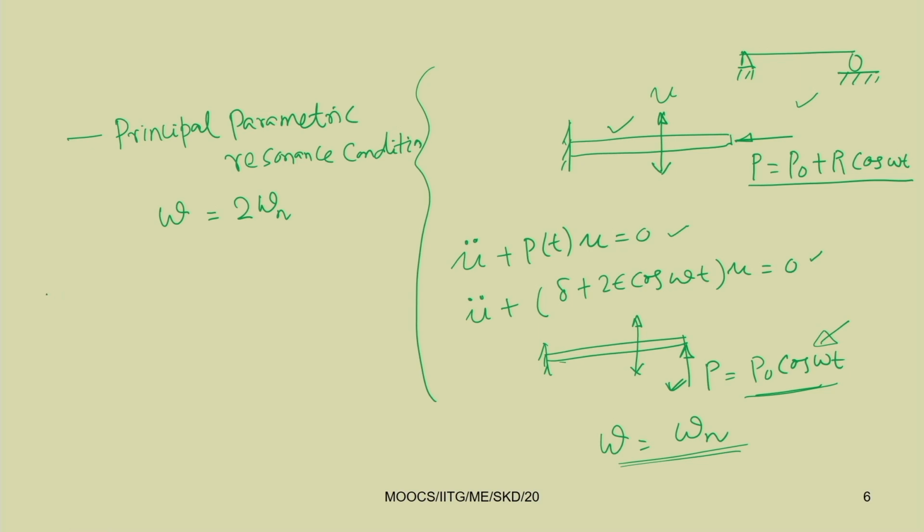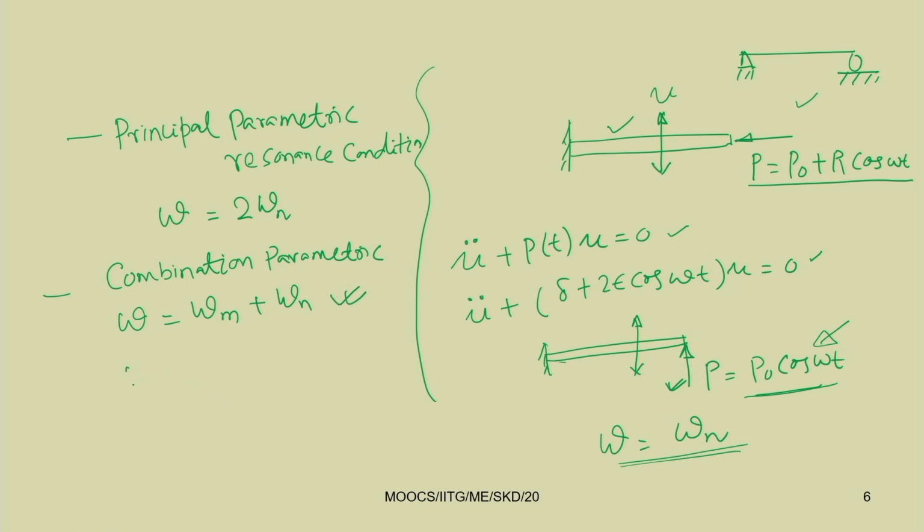Also, as I told, we can have the resonance condition known as combination parametric resonance. In this condition, the external frequency omega will be equal to omega m plus omega n. This is combination parametric resonance of the sum type.